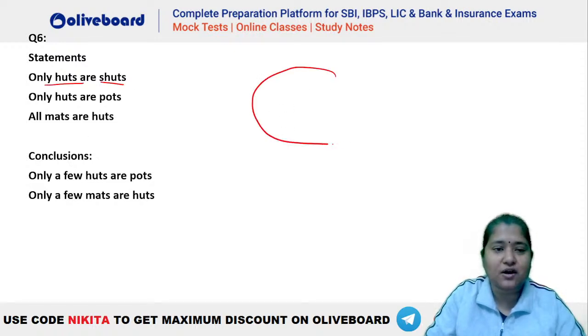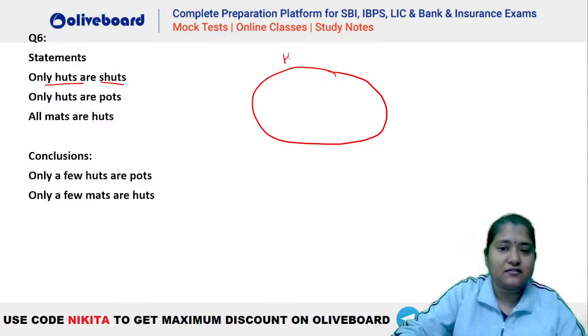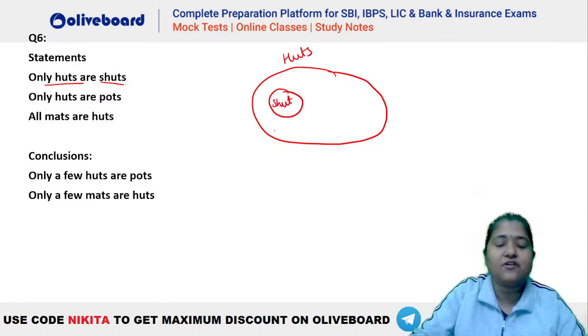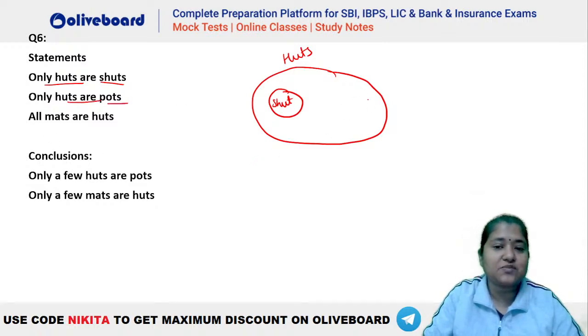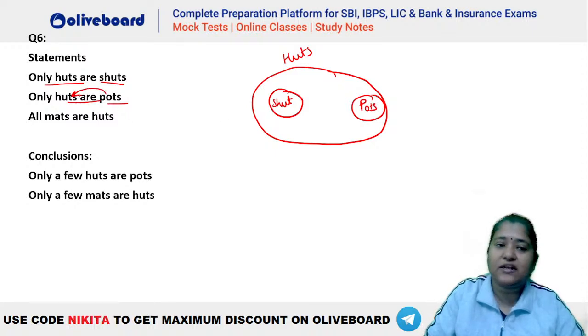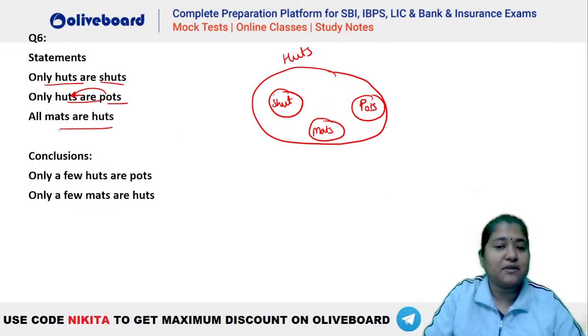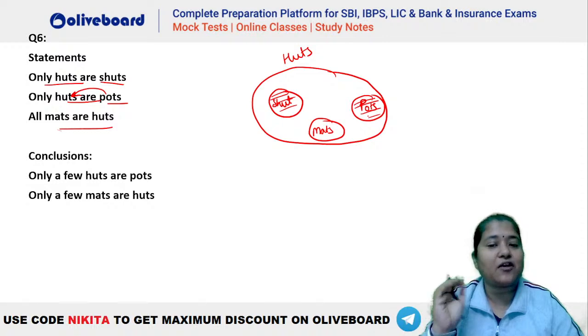Let's say this is your hut. ठीक है, ये hut है. So shut should be a part of only and only hut. It can never be a part of anything else. ठीक है, ये diagram बना. Only huts are pot. That means pot should be a part of only hut. It can never be a part of anything else, right? So pot can interact only with hut here. All mats are hut. So mat has to be inside hut. Let's say this is your mats here. So always remember this shut should be an exclusive part of hut. Similarly, this pot should only be a part of hut. It can never be a part of mat or shut.